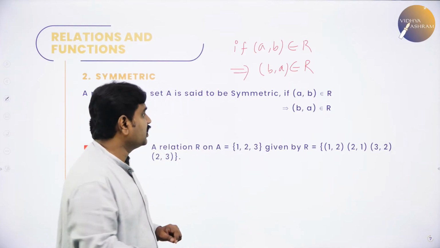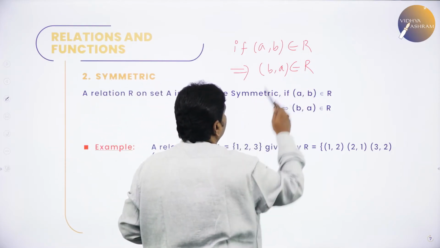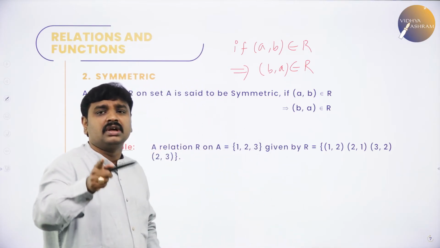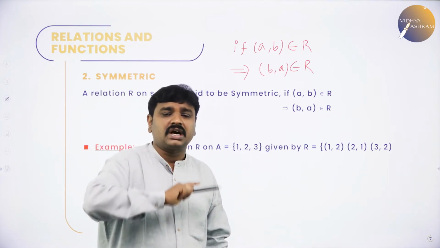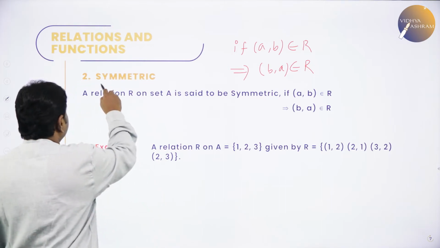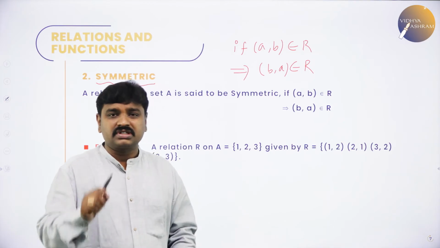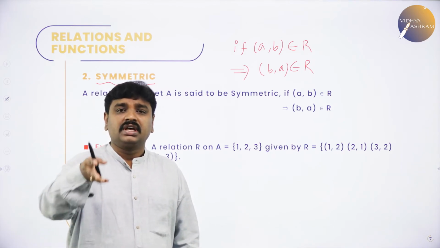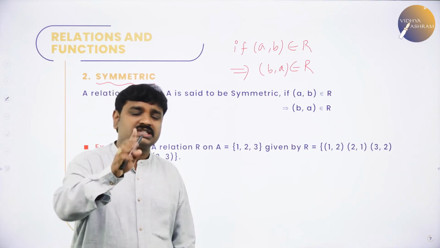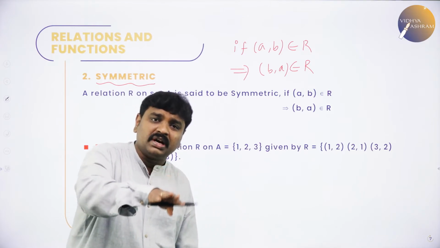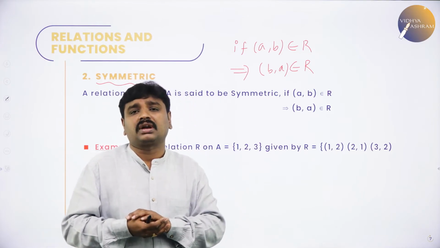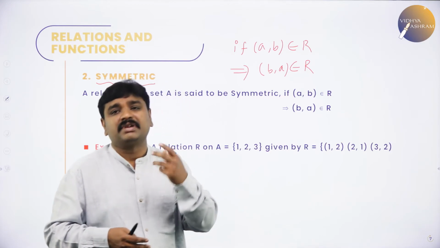What is symmetric? If (a,b) belongs to R, then (b,a) should belong to R. Then we say R is symmetric. So, by now we have covered two definitions. One is reflexive. What is reflexive? For all a belongs to A, if (a,a) belongs to R, then R is reflexive. What is symmetric? If (a,b) belongs to R, then (b,a) should belong to R, then R is symmetric.